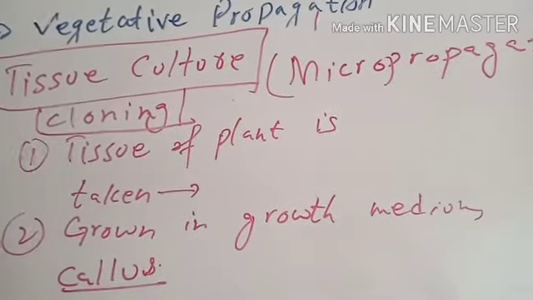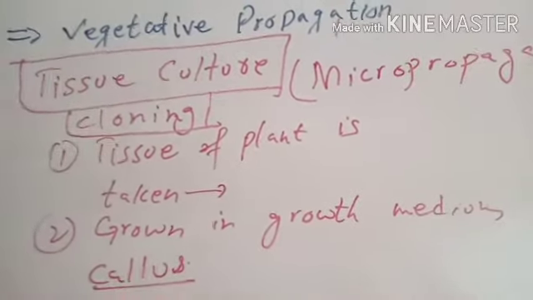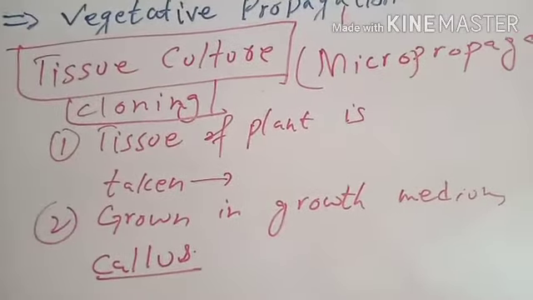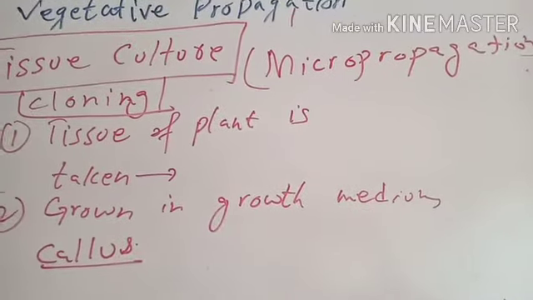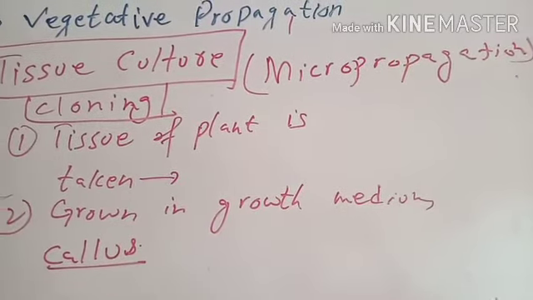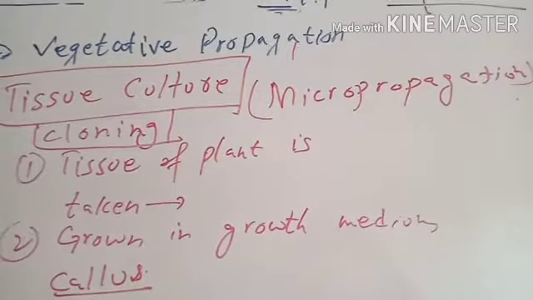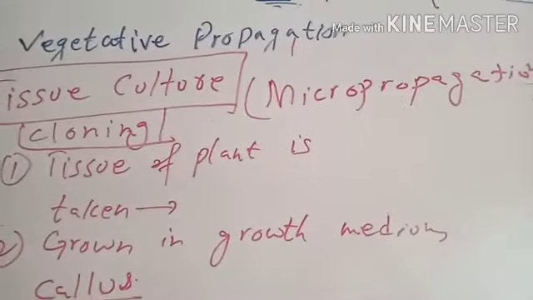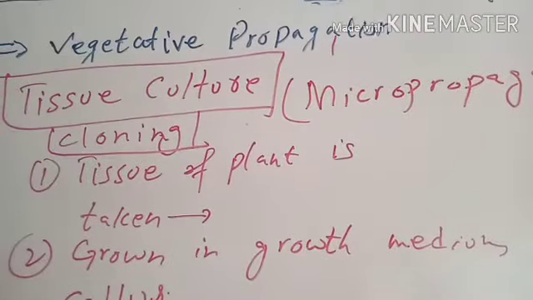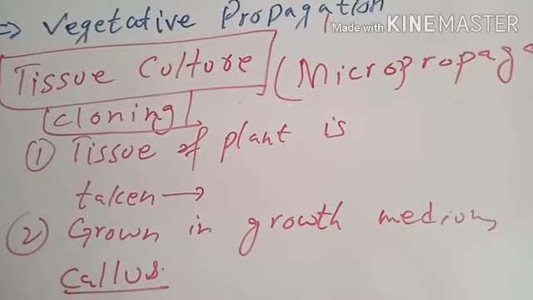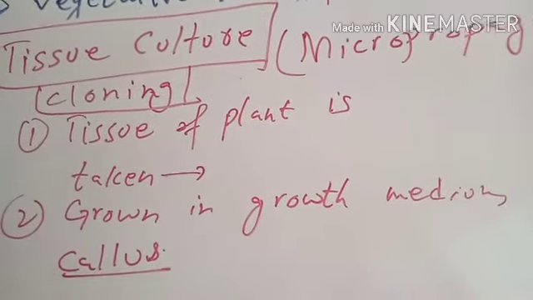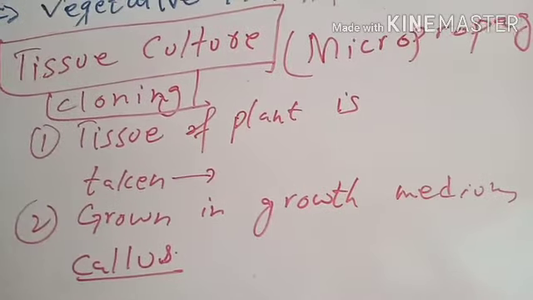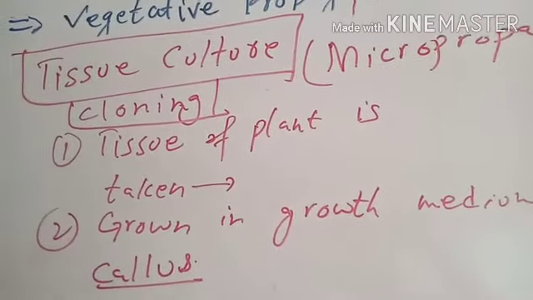Tissue culture is a technique of vegetative propagation in which a small piece of plant tissue is taken and grown in the growth medium, which is provided with the desired pH, temperature, and nutrients for vigorous development of the tissue into many, forming a hard mass of tissue called callus, which will eventually develop into new plants when they are sown in the soil, in the ground.